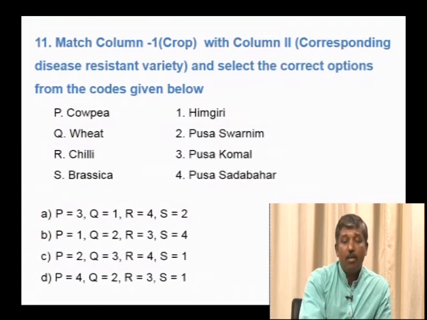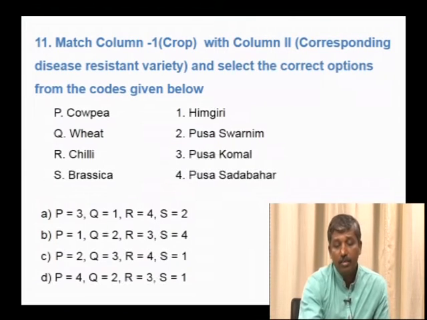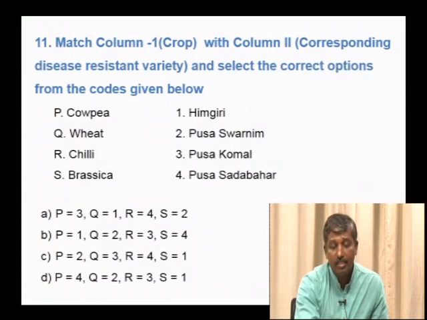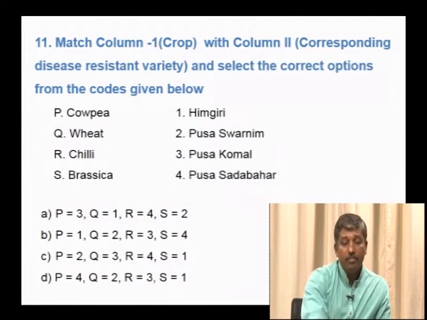Next, match the columns with respect to crop and the corresponding disease resistant varieties. In the first column are the crops, and in the second the crop variety and the disease resistance. Cowpea, Himagiri, wheat, Pusa Swarnim, chilli, Pusa Komal, brassica, Pusa Sadabahar.